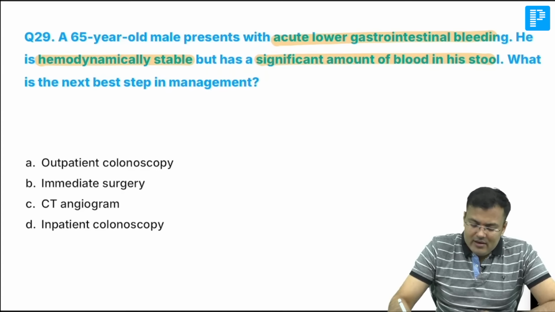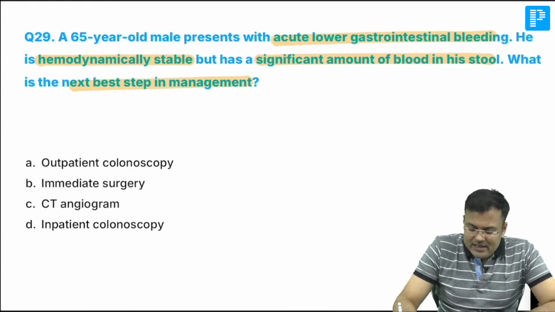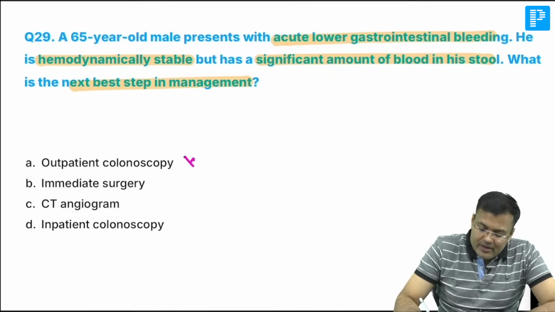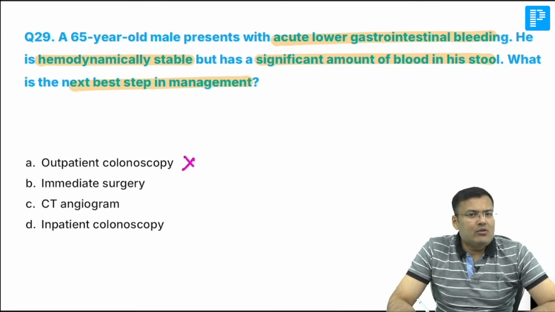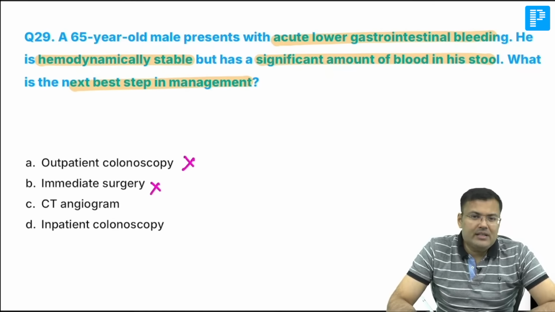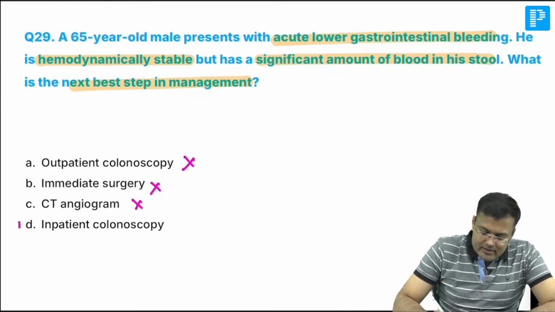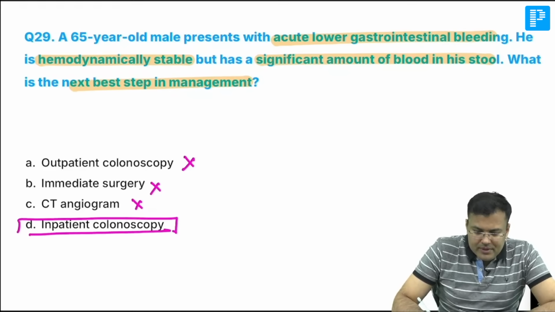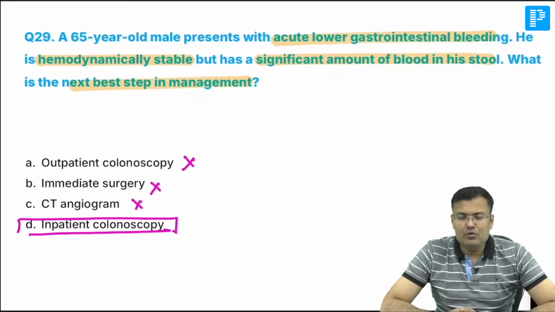So what will you do? What is the next best step? Yes, go for colonoscopy. Outpatient? Obviously not. Don't discharge. Immediate surgery? Without diagnosis, avoid doing surgery. CT angiogram? Obviously not. What will you do? Inpatient colonoscopy. We are going for inpatient colonoscopy. Okay? Correct answer is option D.